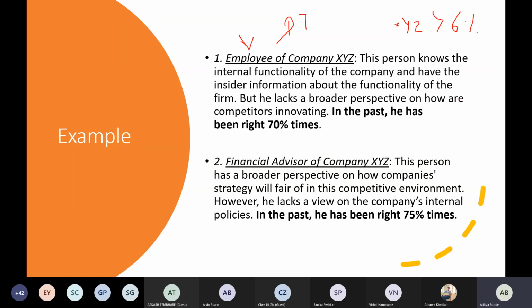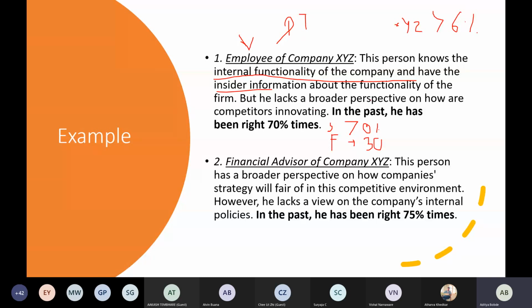The employee knows the internal functionality of the company and has insider information. He says it will go above 6%, and in the past he has been correct 70% of the times. So the chance of success is 70% and failure is 30%. Just note down these things.